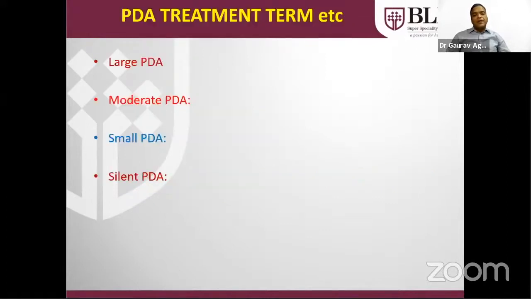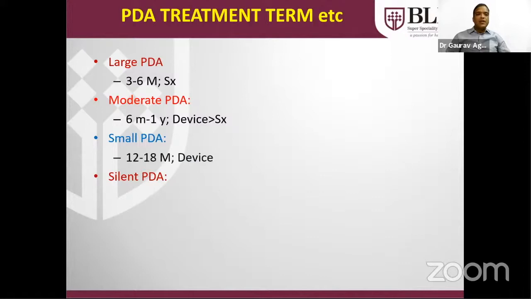So if PDA is seen in term babies or infants and children, in term babies there is no role of medical treatment. Only conservative management in the form of fluid restriction and diuretic can be taken up. Large PDA has to be treated by 3 to 6 months of age by surgery. Moderate size of PDA by 6 months to 1 year of age, preferably by device if suitable. Otherwise, we have to send for surgery. Small PDA by 1 to 1.5 years of age, only by device.